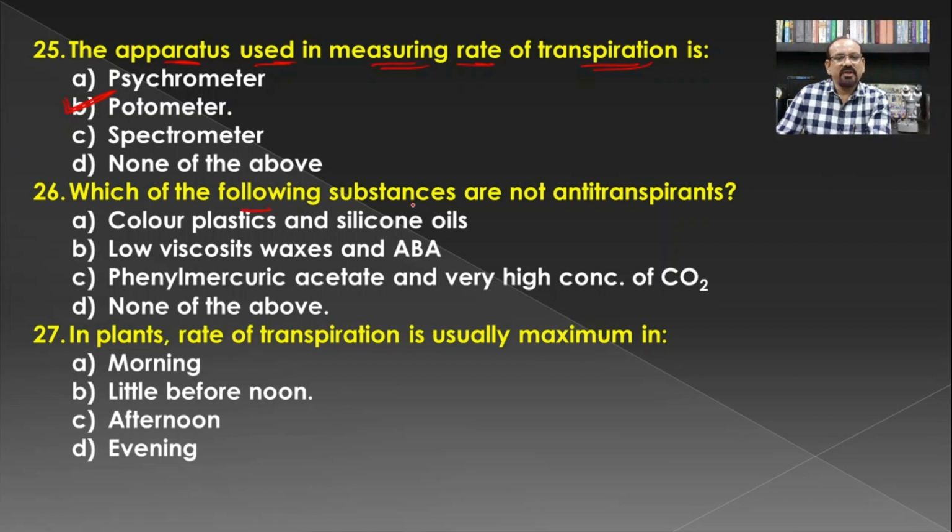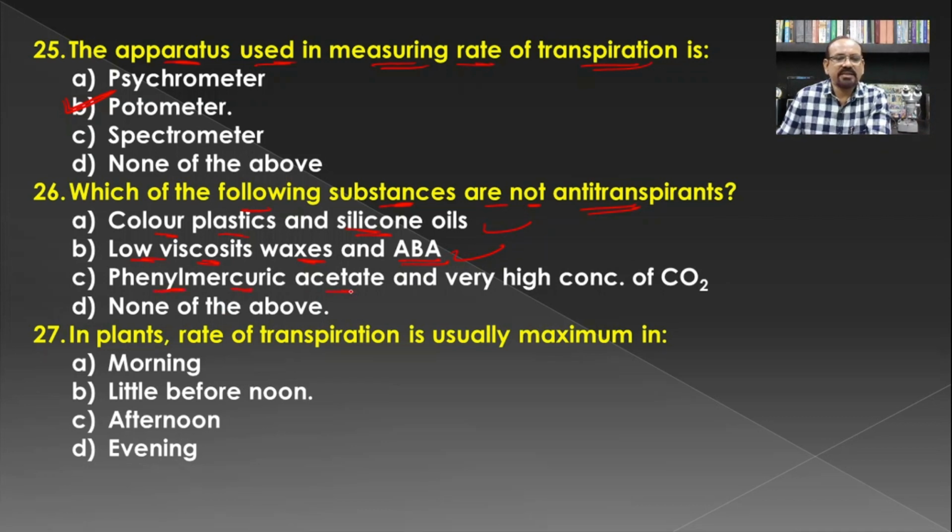Which of the following substances are not anti-transpirant? Colored plastics and silicones are anti-transpirants. Low viscosity waxes and ABA are also anti-transpirants.